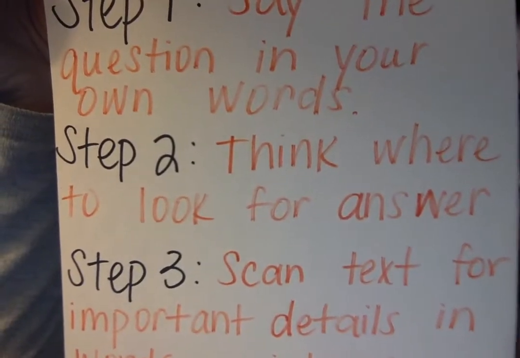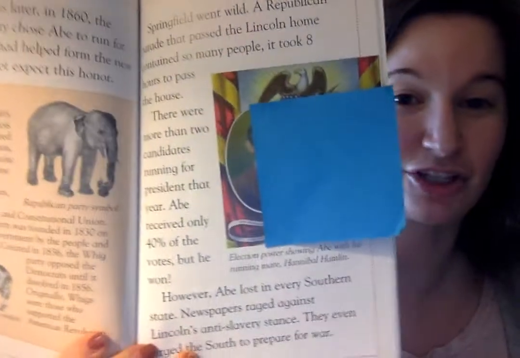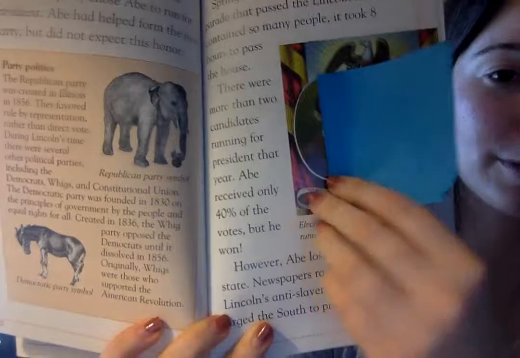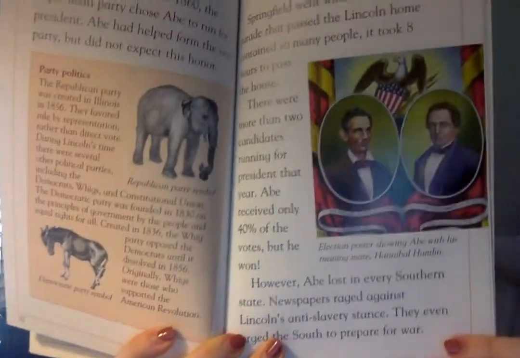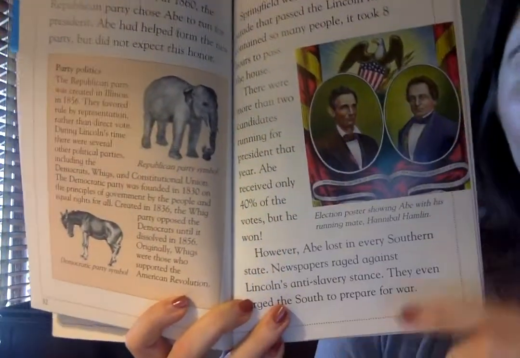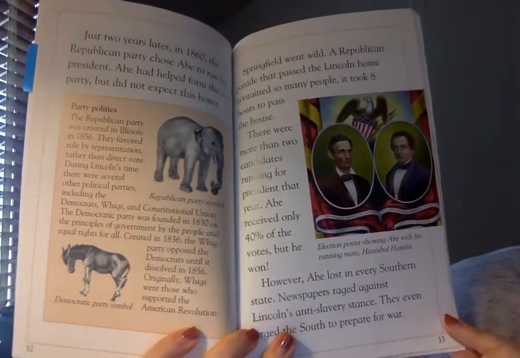Step 2, think of where to look for the answer. So I remember Abe running for president near the middle or end of the text. So I'm going to flip to that part of the text, and then I'll read the section. Let's see if we can find the section that helps us answer the question. So right here, this page describes Abe running for president.